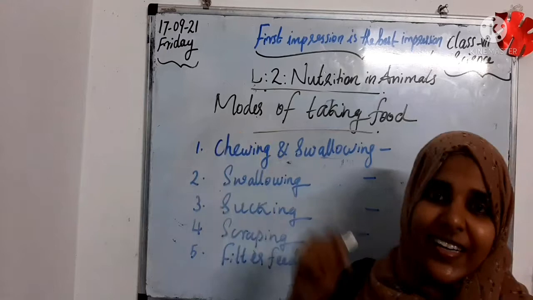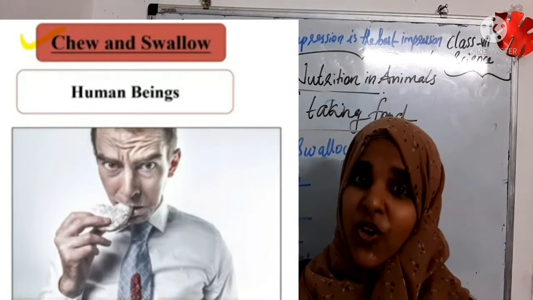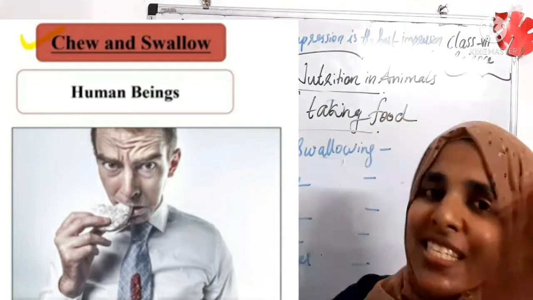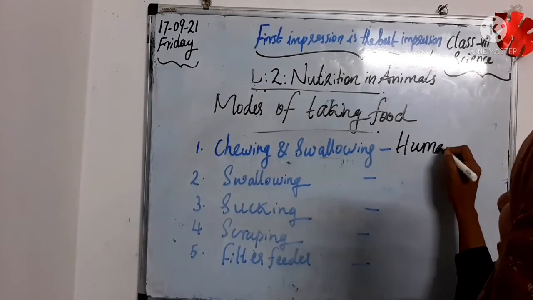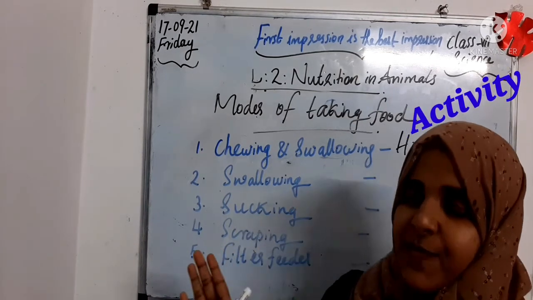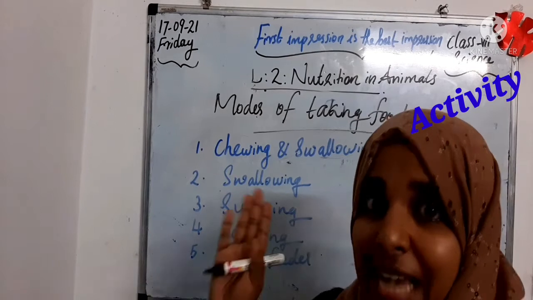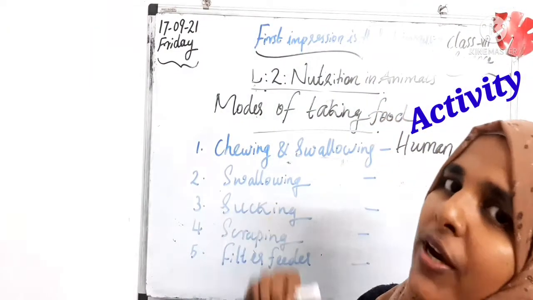Just look at this diagram. Which animals are taking their food in the mode of chewing and swallowing? Yes, humans themselves, right children? So we can say, for example here, humans. This is actually an activity for you. It is in your textbook. You have to do this activity in your textbook itself, and copy this work into your notebook also.